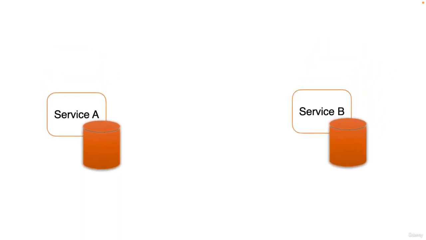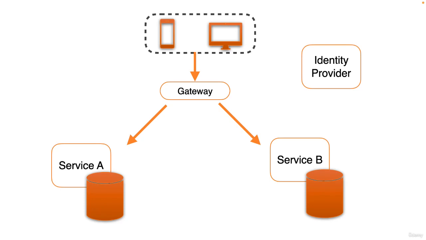A couple of other components I want to mention that make up a microservice-based application that you would not see in a monolithic application is we would need something like a gateway that receives requests from our client applications and is responsible for forwarding and transforming those requests to the different services inside our app. And we would also have something like an identity provider that sits outside of our microservices application, and our gateway could check with the identity provider to make sure that the request is valid and authenticated before forwarding it on to each individual service.